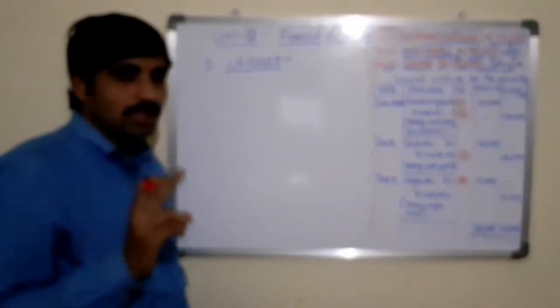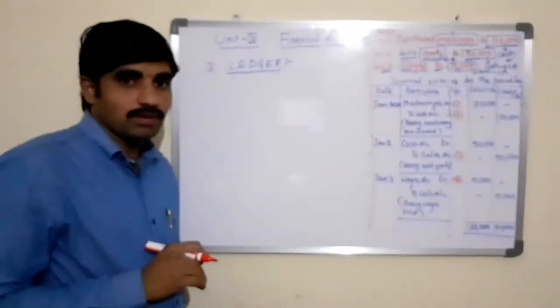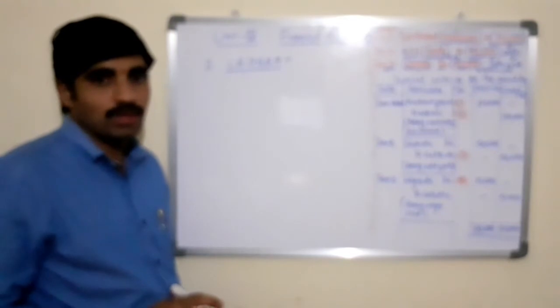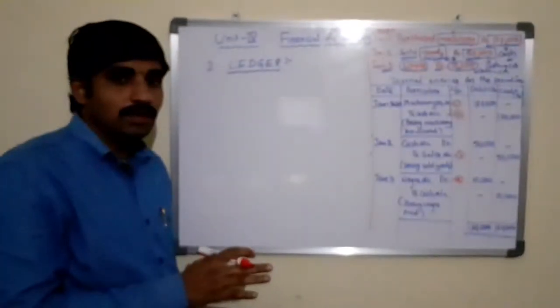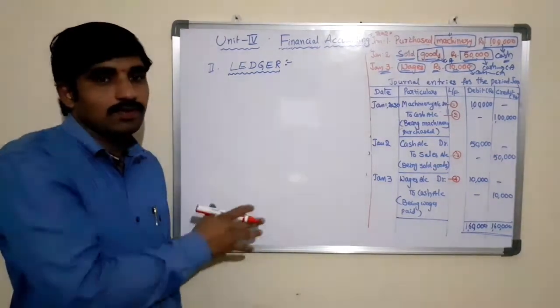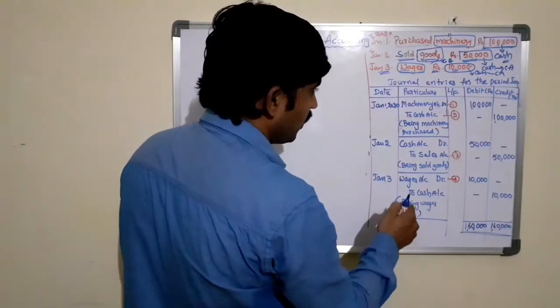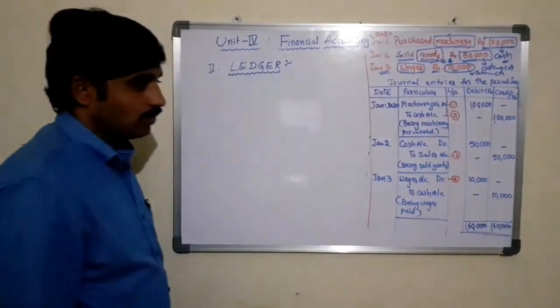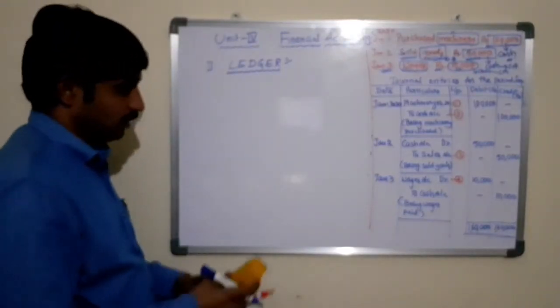Here again, cash need not to prepare. One account can prepare only one time in the ledger book. Any number of transactions done relating to that account, we need to post in that account only, right? So that is why, based on the number of transactions done, we need to determine the space for the account. Here, how many accounts need to open? Machinery account 1, cash account 2, sales account 3, wages account 4. 4 accounts need to be opened here.